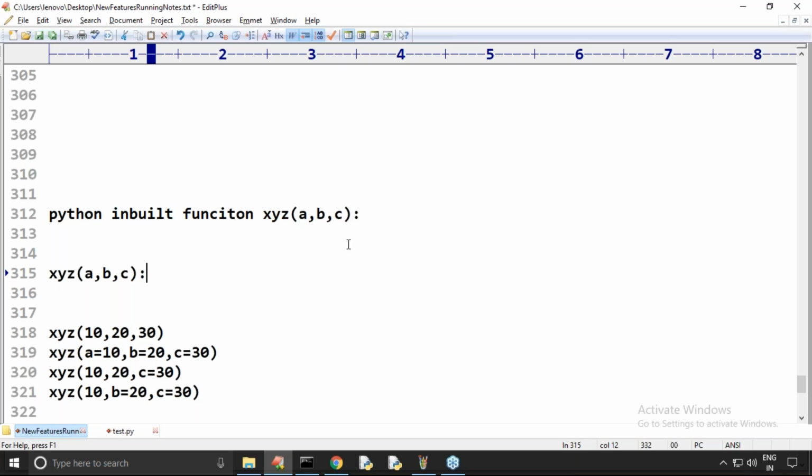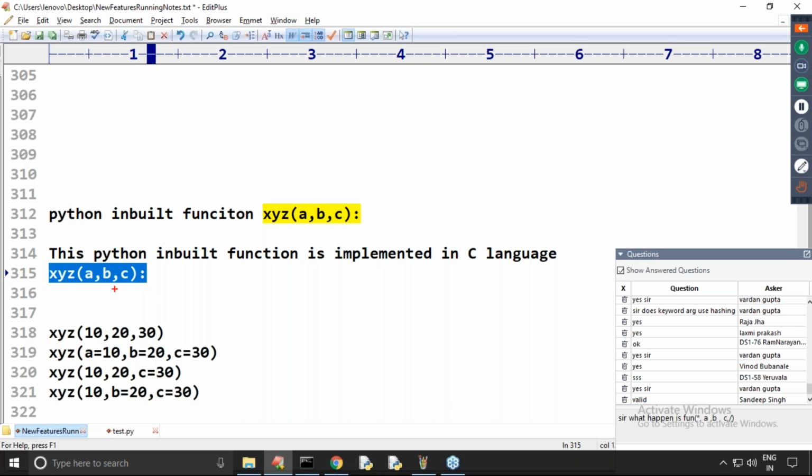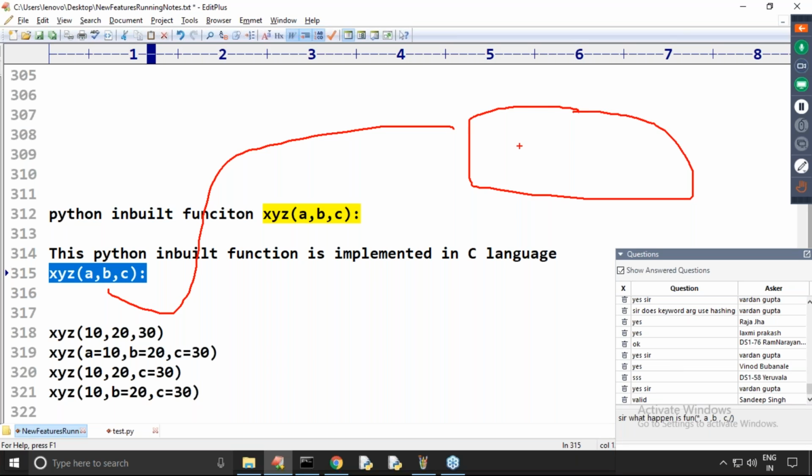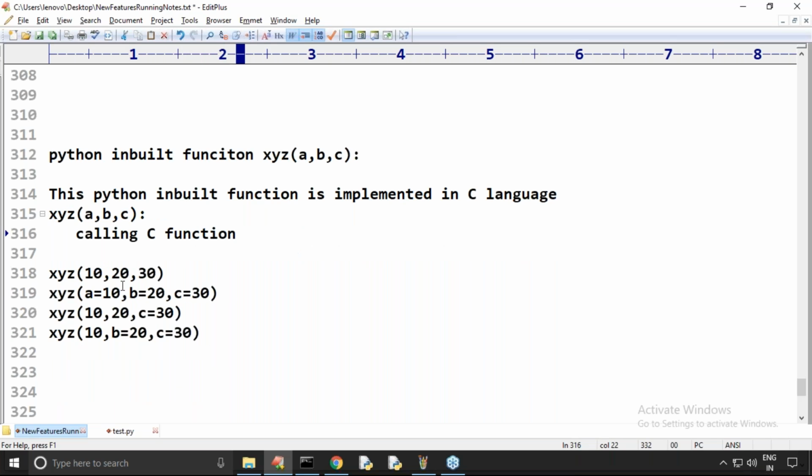Most Python inbuilt functions are implemented in C language. Remember this one. Whenever we call this function, internally it calls a C language function, which executes to perform our required activity. Now my question is, observe very carefully: internally, is it calling a C function or not? Yes, internally it calls a C function.